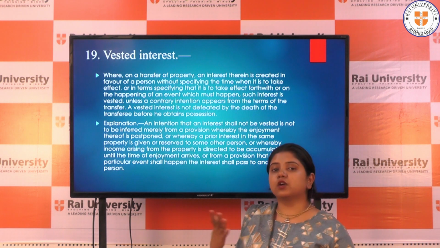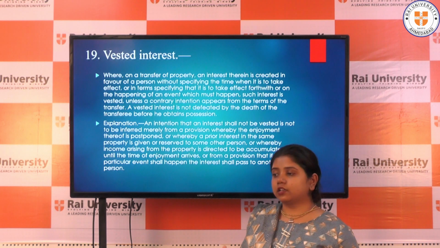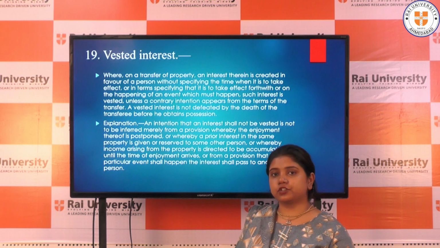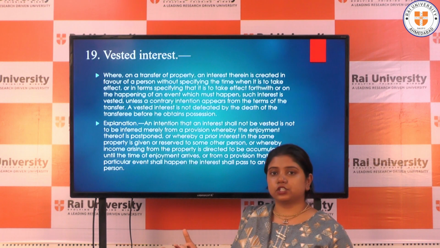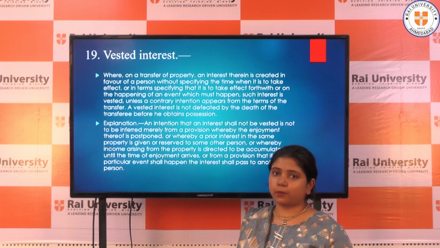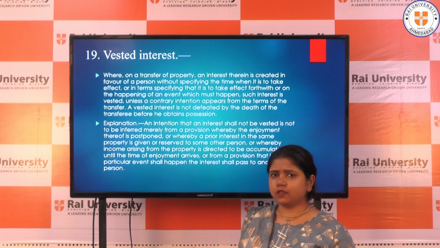If the property belongs to B and B will obtain the possession of it, obtaining the possession is a kind of enjoyment of that property. By obtaining the possession, B will be able to enjoy the property according to his will.